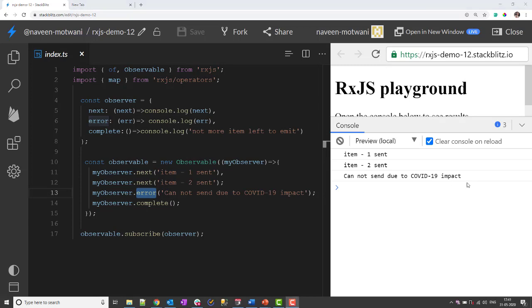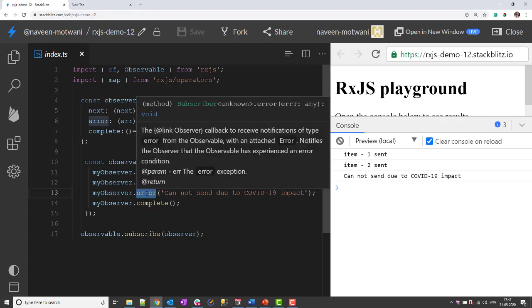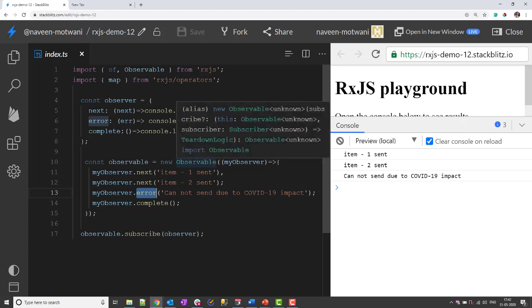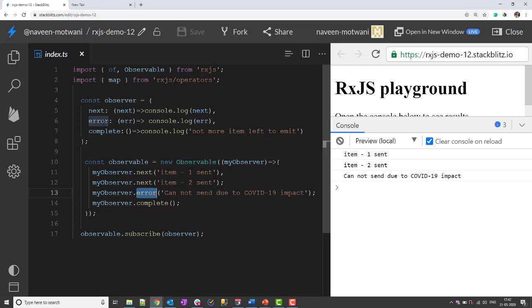If you observe the output of this program, you probably notice this observable is calling the complete method, but I'm not seeing anything for it in my console. So what is the reason? The reason is this error method. Since the observable has emitted this error and the error is not being handled properly, the observable has stopped. We need to understand how we can handle the error properly, which I will explain in later videos.